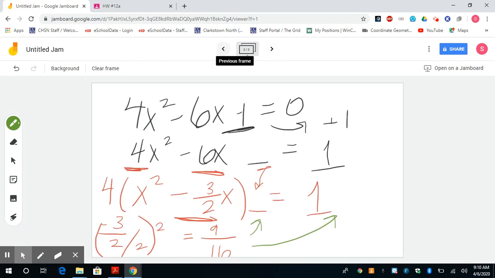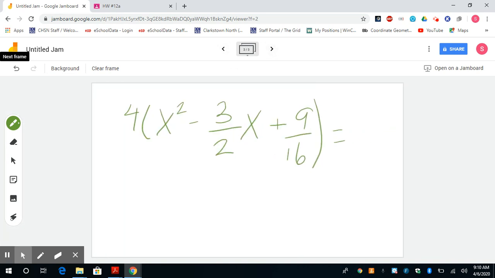Equals, so we had the 1 plus the 9 over 16, but remember we have to put this GCF there, because if we were to distribute this, we have 4 times x squared, 4 times 3 halves, 4 times 9 sixteenths. So we're not adding just 9 sixteenths, we're adding 4 times 9 sixteenths. So just remember that if you are factoring something out.